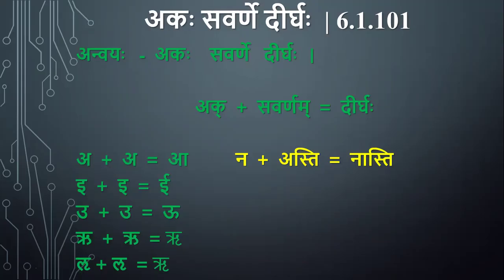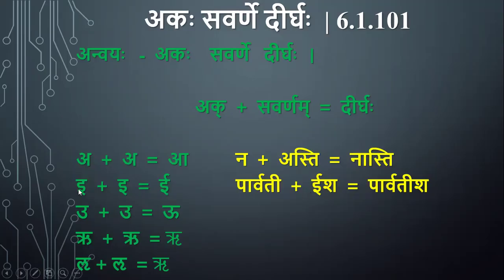Examples: Na plus asti, nasti. Here akara is there, and here also rasvakara is there. They both combine to form a single dirghadesha. Na asti, nasti. Similarly, i plus i is equal to ii. Parvati, isha, parvatisha. Here dirgha i and dirgha i are there. Here it can be rasva or dirgha by anudit savarnasya cha pratyayah. If it is not an adesha, this represents all its savarnas.